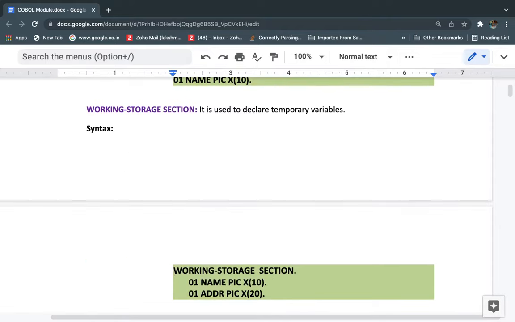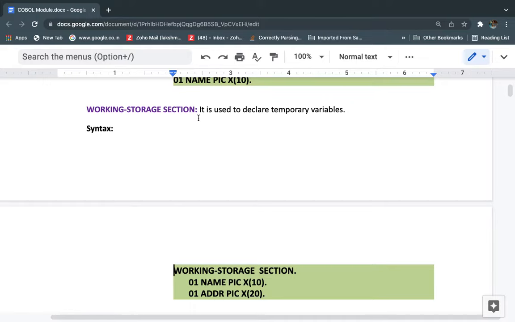Okay, the next one is the working storage section. Within the program we are temporarily using some variables. Once the execution of the program starts, until the execution is completed, we need to store some data. We need to use some temporary variables to do some operations.